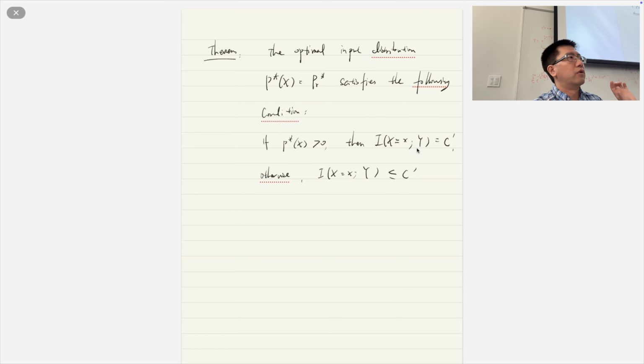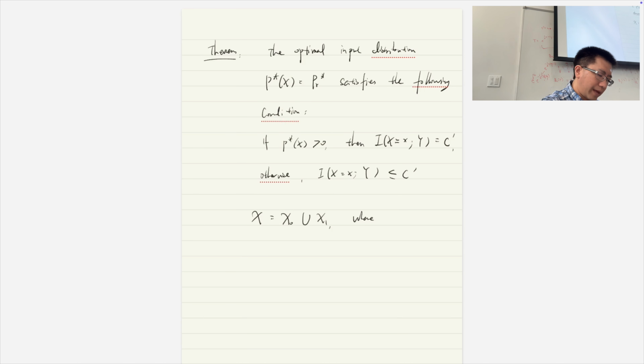Therefore, for all x, we have some good letters and some bad letters. For the input alphabet x, it is a union of x0 and x1.